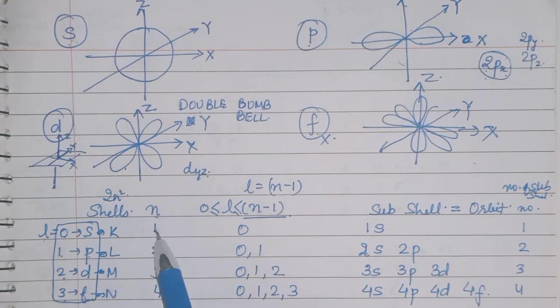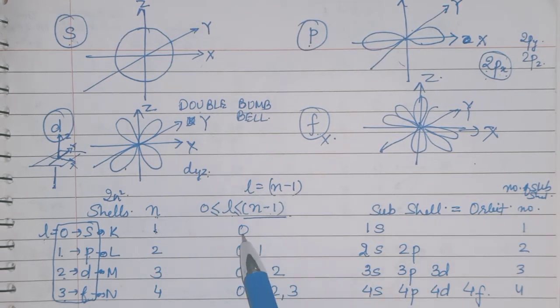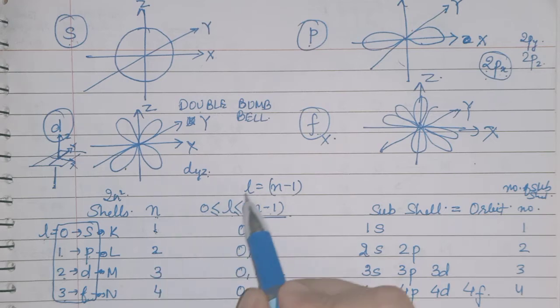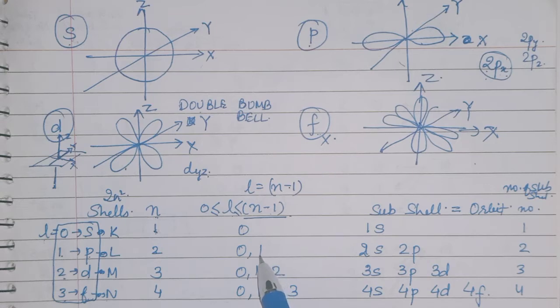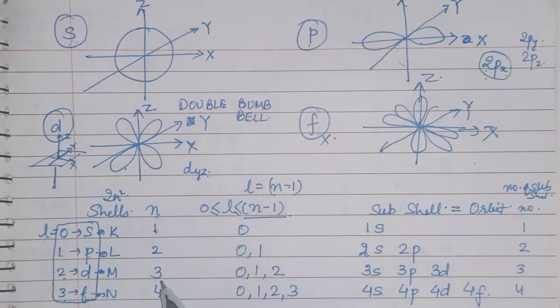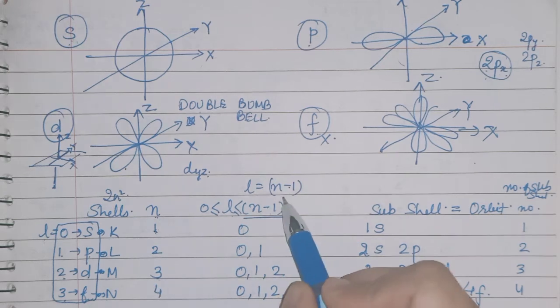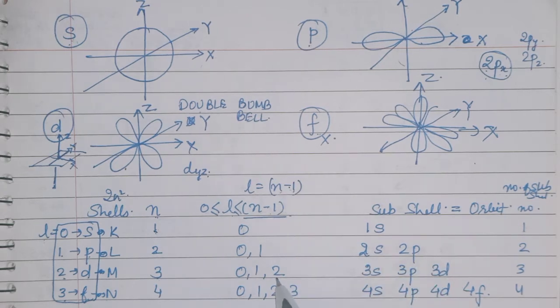Now see, children, n is 1, so L will be 1 minus 1, that is 0. N is 2, so you will write 2 minus 1, that is 1 only. N is equal to 3, then 3 minus 1 you will get 2. And n is equal to 4, so 4 minus 1 you will get 3. So here you have to note, children, whatever number L goes up to, you will always start from 0.